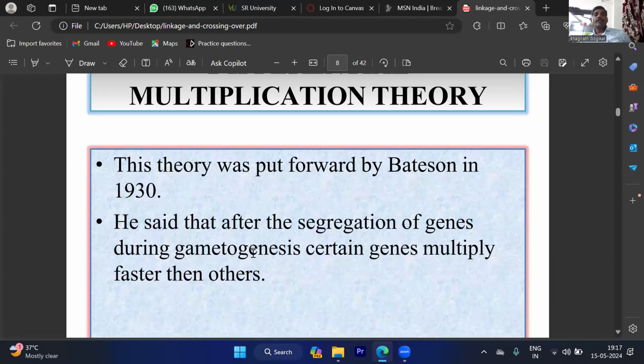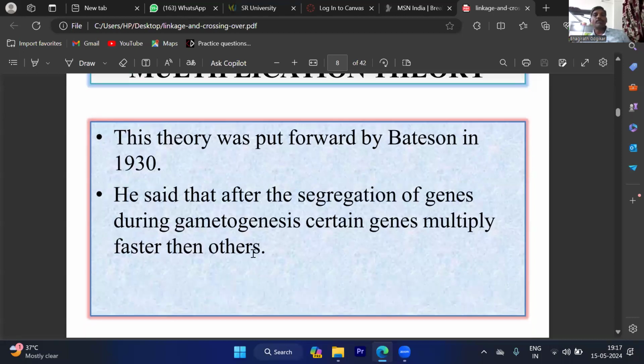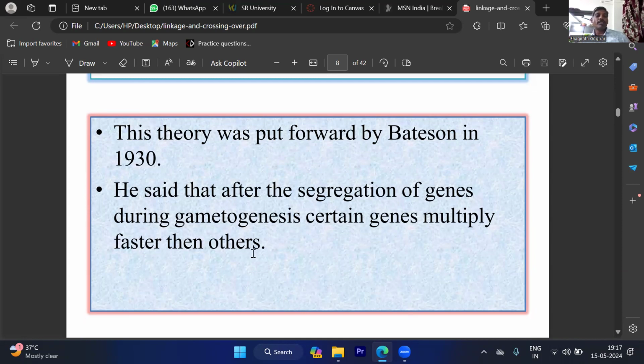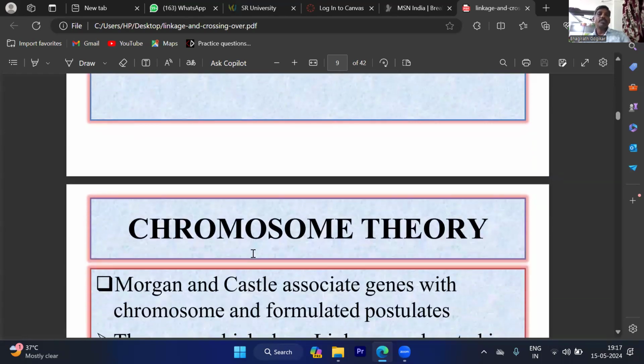He said that after segregation of genes during gametogenesis, certain genes multiply faster than others. According to this theory, the genes are segregated during the gametogenesis process, and some genes multiply faster than others. Based on that, he explains it like that.